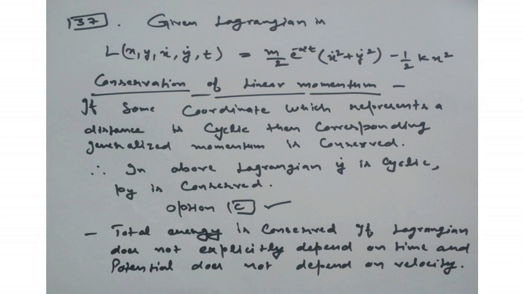Now let's discuss when total energy is conserved. The total energy is conserved if the Lagrangian does not explicitly depend on time and the potential does not depend on velocity. Now here you can see that the Lagrangian is dependent on time. So that means the total energy is not conserved in this case. And the option D is the z component of angular momentum. But here the given Lagrangian doesn't depend upon the z component. So that means Lz is also not conserved in this case.